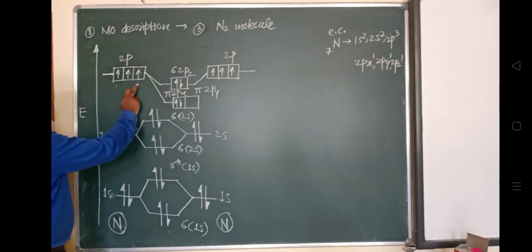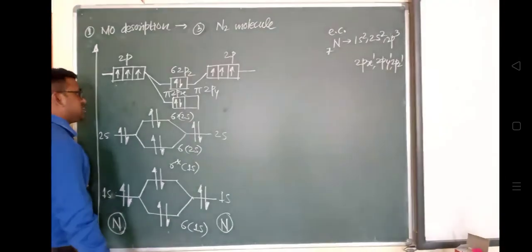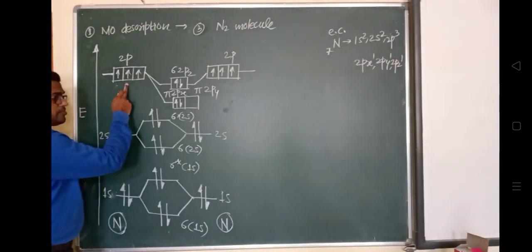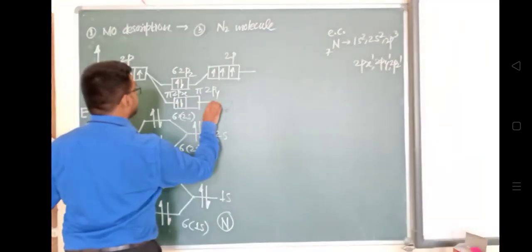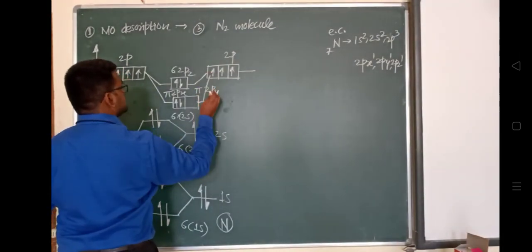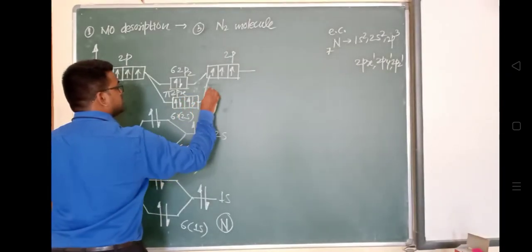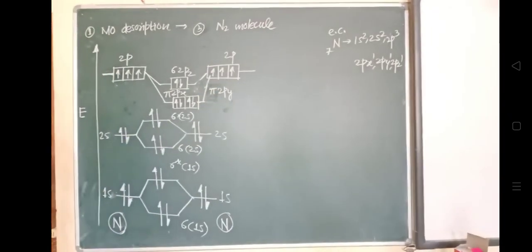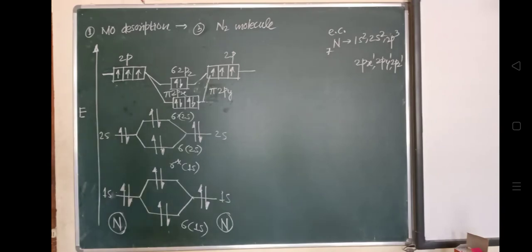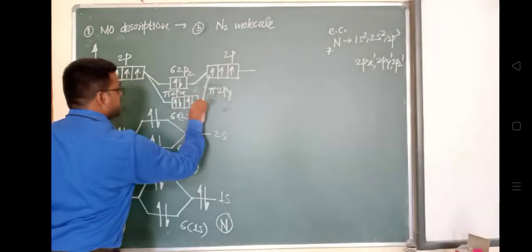The z has completed its sigma 2pz. One y orbital electron from each respective nitrogen atom combines and forms pi 2py, and similarly pi 2px. Why pi? Because they form unsymmetrical orbitals.